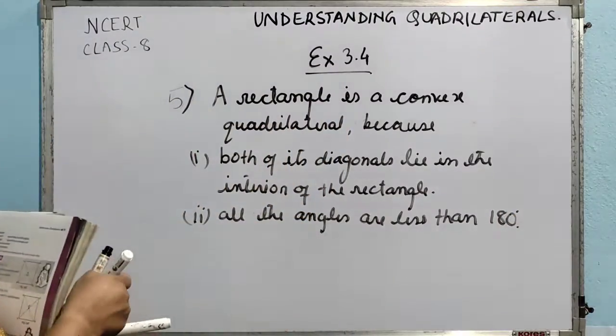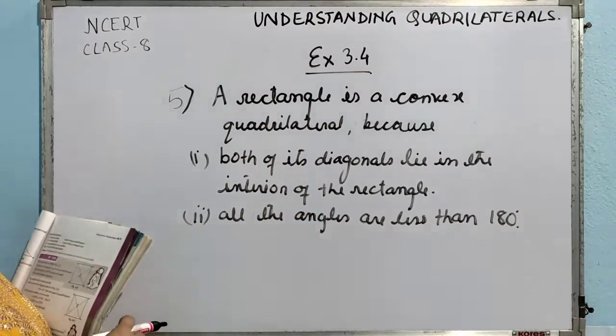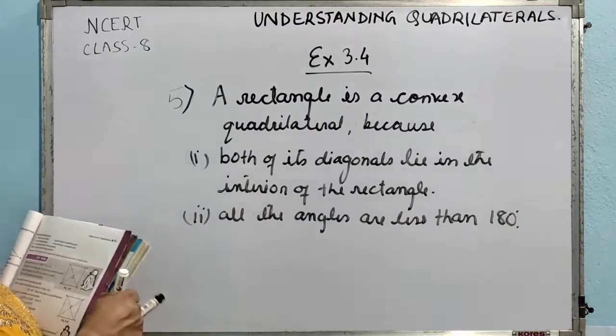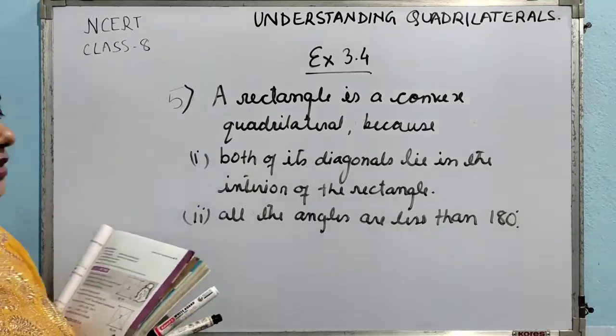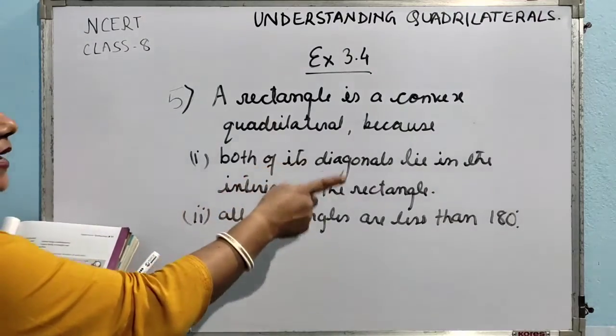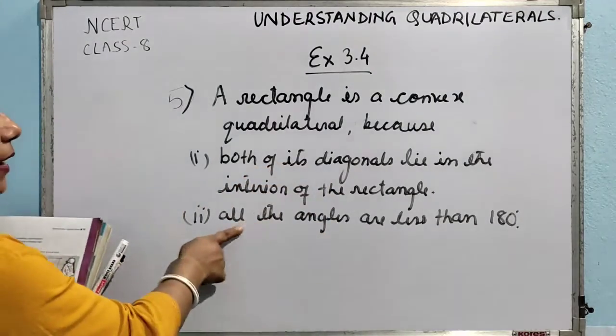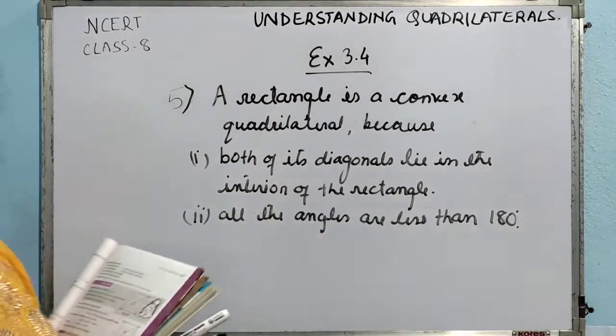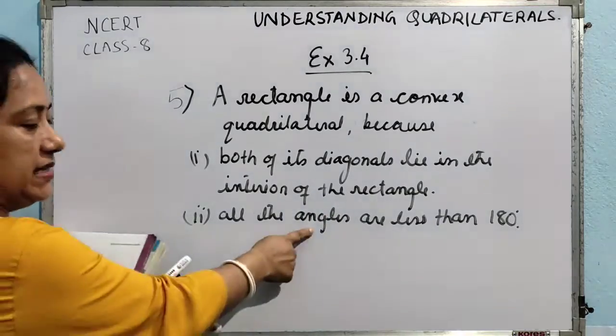So, here these are the two reasons which satisfy the condition for a rectangle to be a convex quadrilateral, because both of its diagonals lie in the interior of the rectangle and all the angles are less than 180 degrees. All the angles means interior angles.